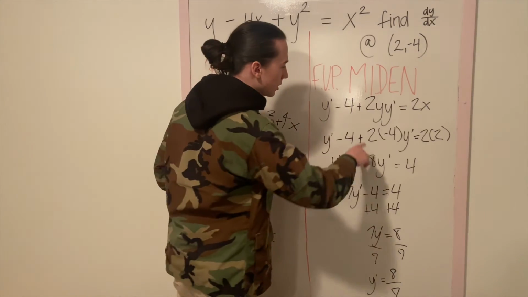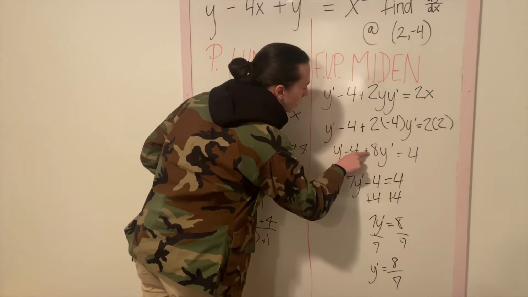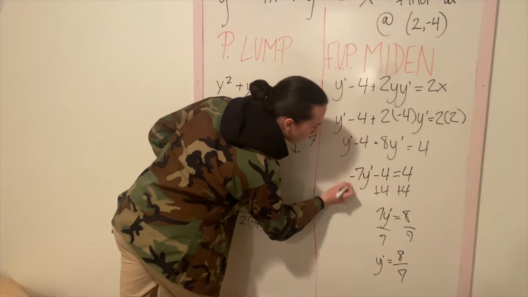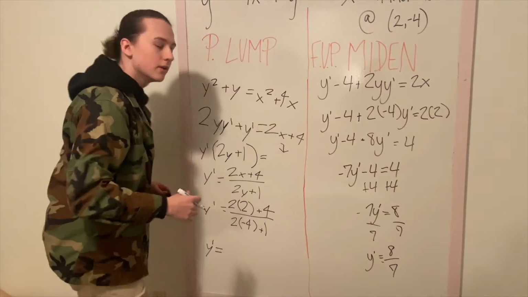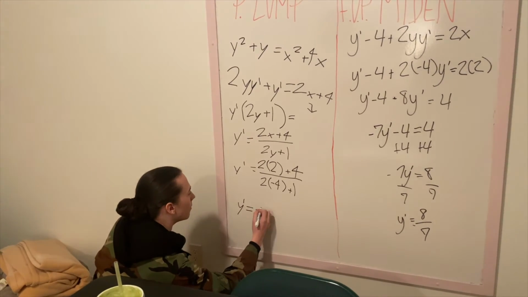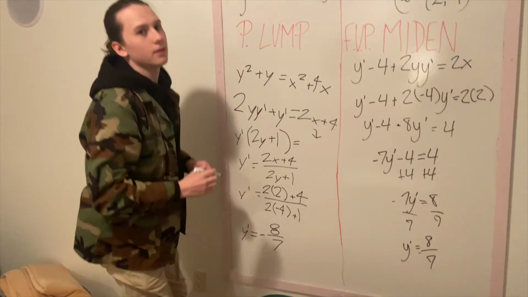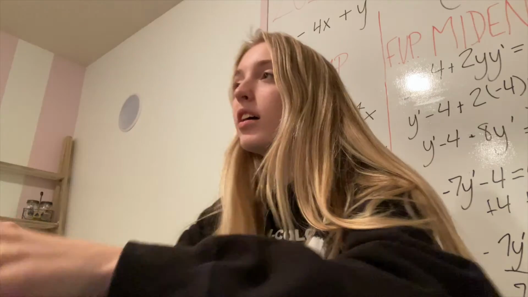He actually multiplied 2y prime by 4. So now, this would become a negative, which makes this number a -7y, and his answer would be negative. And as you can see here, when you simplify this out, you will end up with -8 over 7 as the derivative at (2, -4).